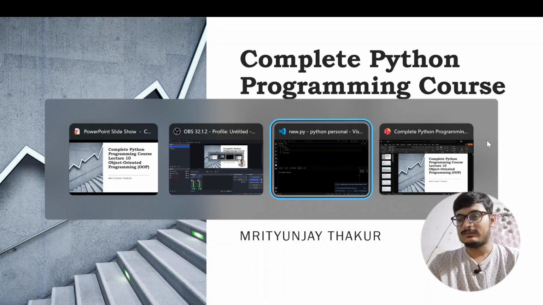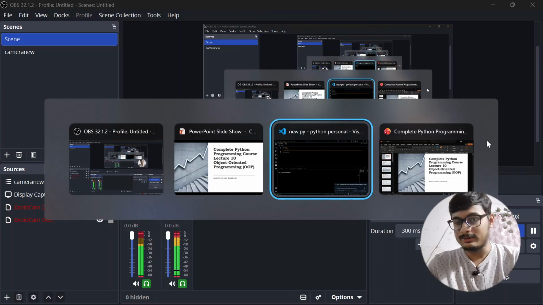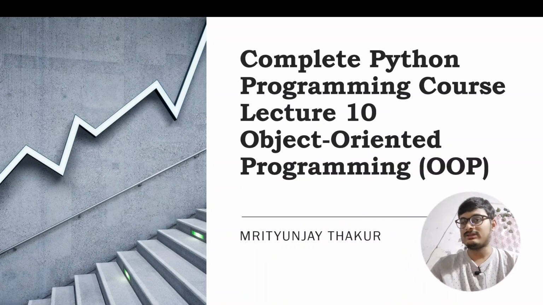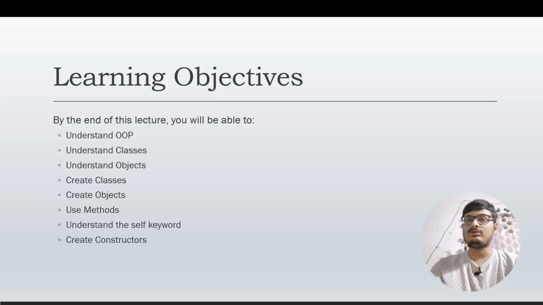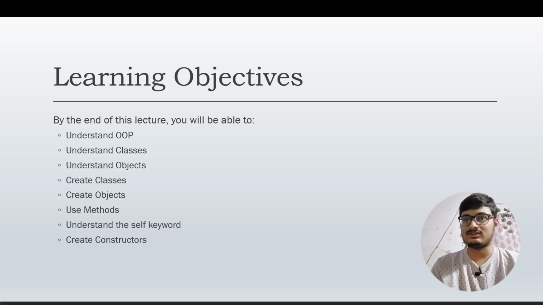In this lecture, we are learning object oriented programming. We will be learning about OOPS, which is object oriented programming. We will understand what classes are. There are classes in object oriented programming, and there are objects.